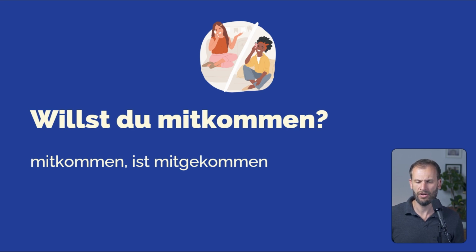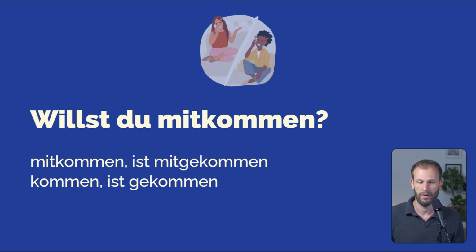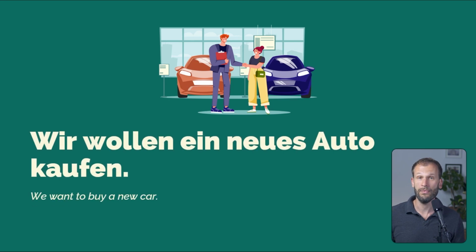Great. So this verb actually comes from the verb kommen. So if you know kommen and the past tense form and the conjugation, you also know all these forms for mitkommen. So it's kommen and then ist gekommen. It's not regular. We have en at the end, not the t. It's irregular, but then if you know kommen, you also know the prefix versions of this verb. You also know mitkommen and vorbeikommen and so on and so on.